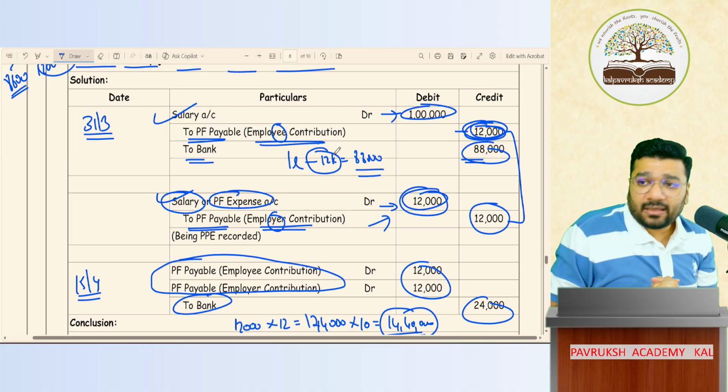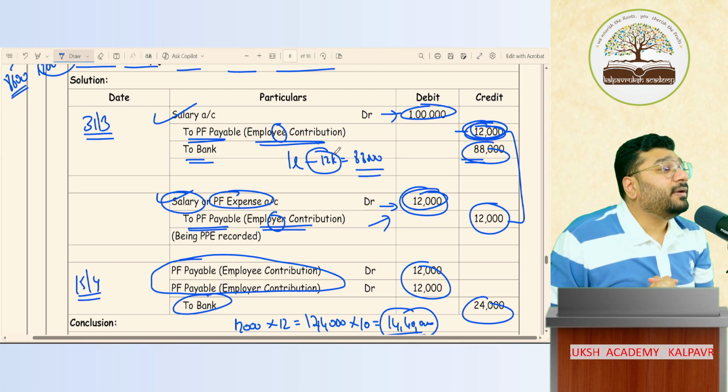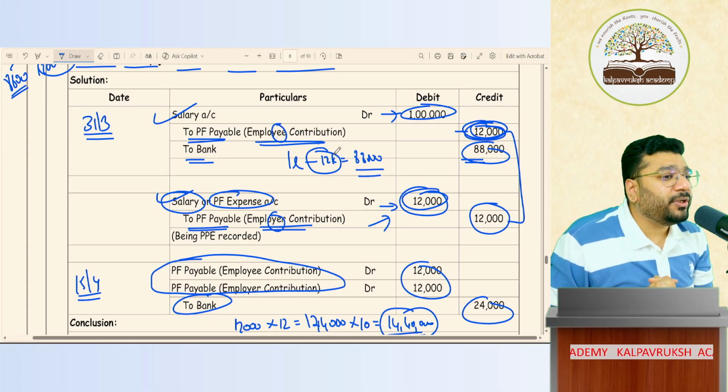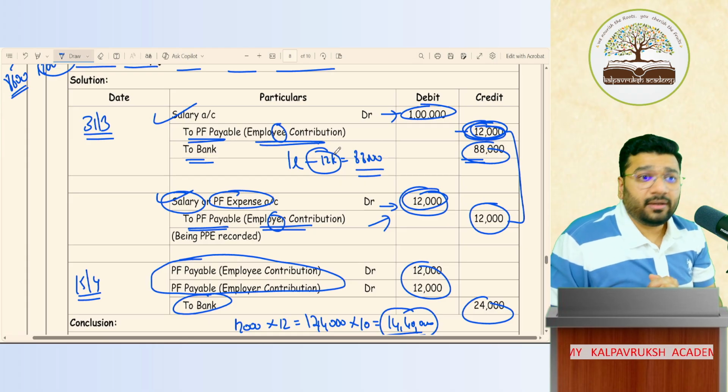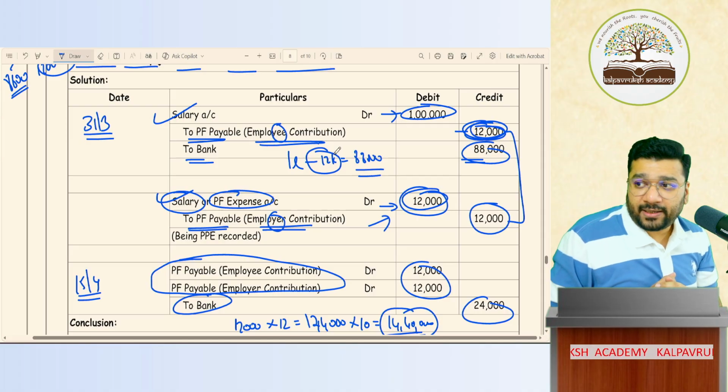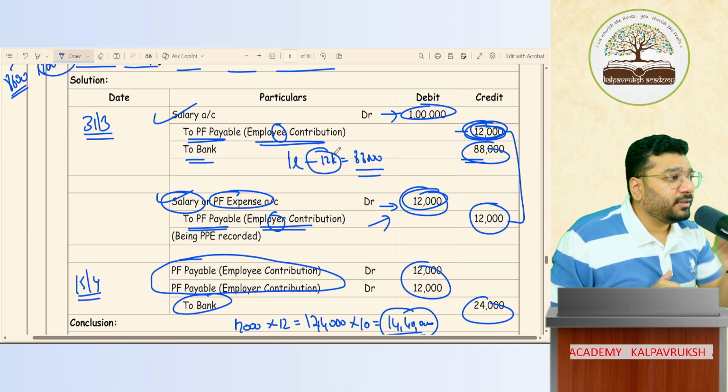So in the next class, we will do practical questions based on the defined benefit plan. This is one segment where most of the questions are going to come in your examination. Got it, not got it? Apart from this, whatever topic I've discussed since morning is important from your MCQ perspective. Clear or not clear? Yes?